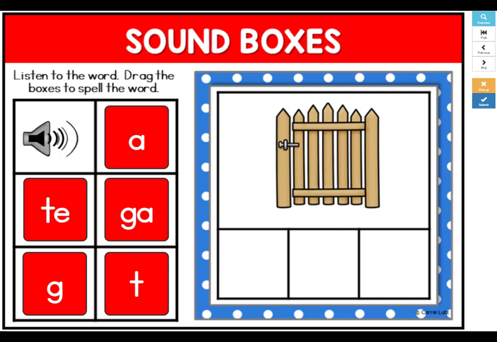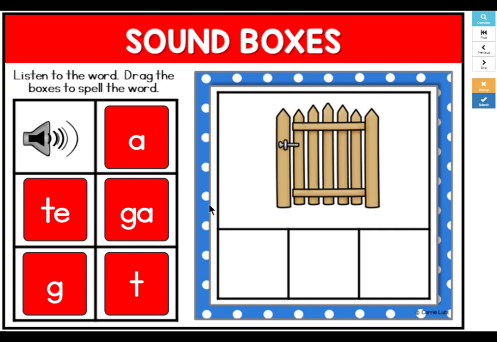Sound boxes. With these sound boxes, we will be practicing CVCe words. Sometimes you will see that there are more than one letter per box. This is because sometimes it takes more than one letter to create a sound. We're going to spell the word gate.